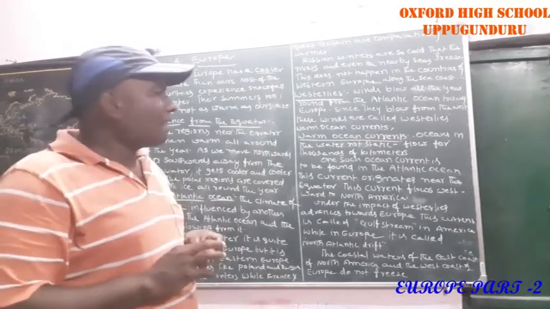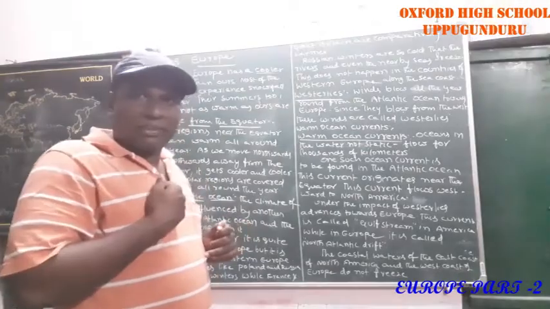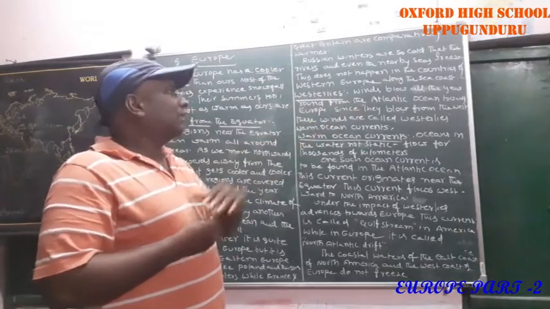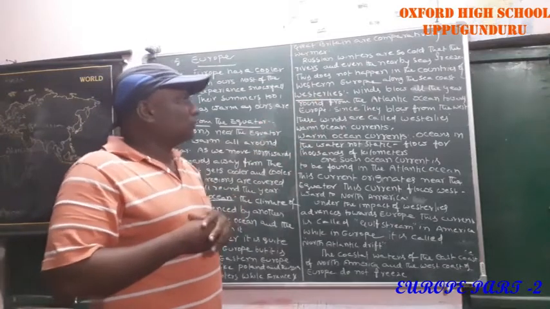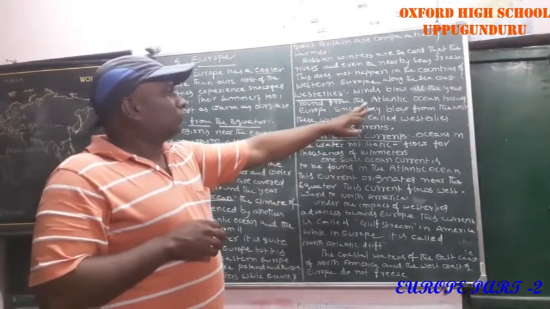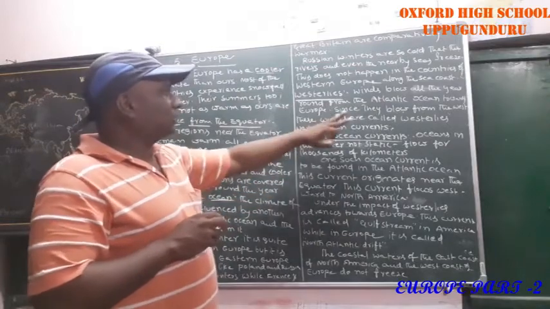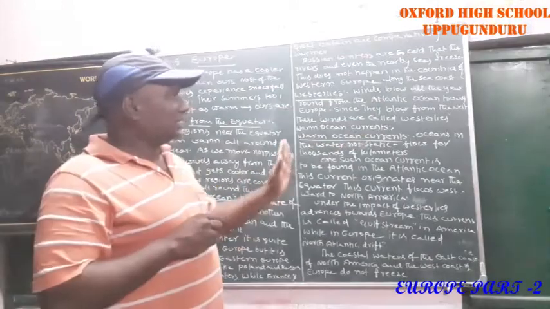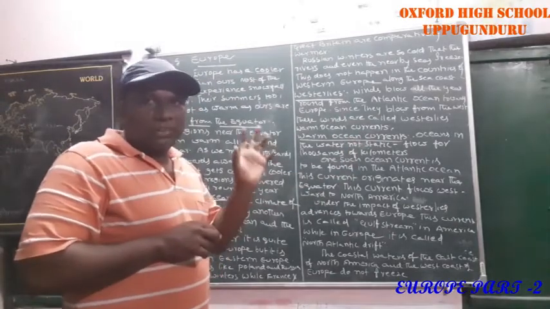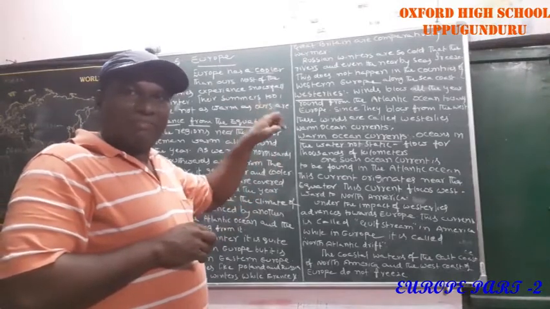Do you understand? Then Westerlies. So what are Westerlies? Westerlies are winds that blow all the year round from the Atlantic Ocean towards Europe. Since they blow from the west, these winds are called Westerlies. Okay? So these winds are blowing from the west side. That's why the name itself is given as Westerlies.